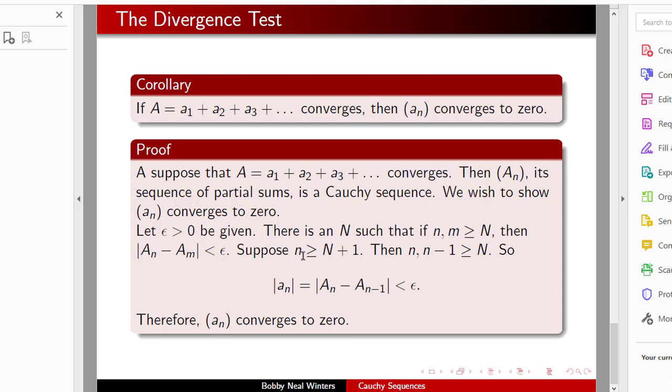Now suppose that n is bigger than N plus 1. Then n and n minus 1 are both bigger than N. So the absolute value of a_n is equal to A_n minus A_{n-1}, and that's less than epsilon by our choice of N. Therefore, a_n converges to 0.